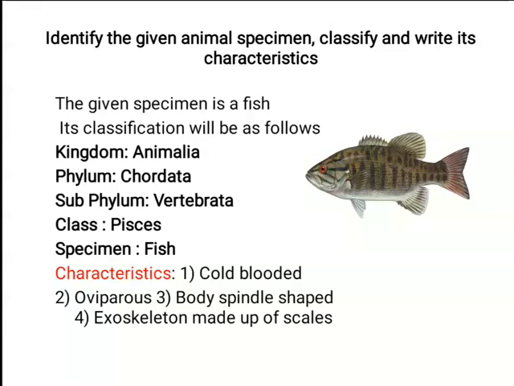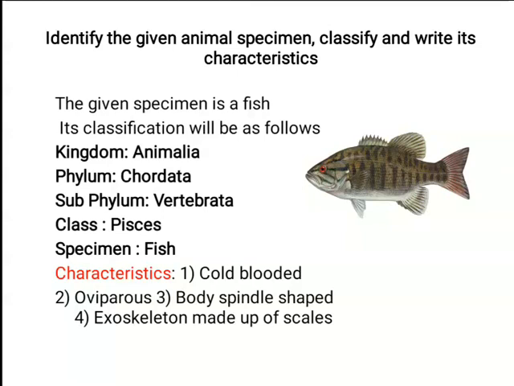Spindle shape means boat-shaped body pointed at both the ends. And the exoskeleton is made up of scales. You may even write some other characteristics like respiration with gills, locomotion with fins. As you remember, you may add on to the points.